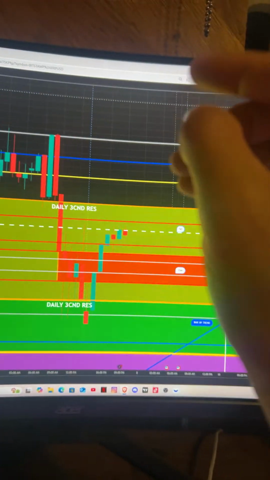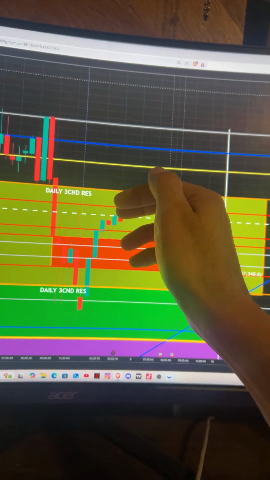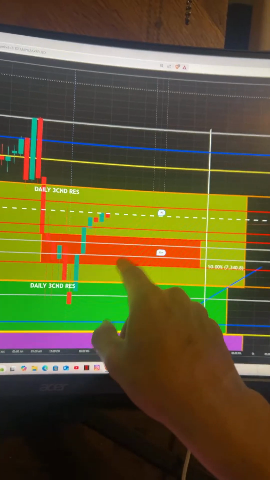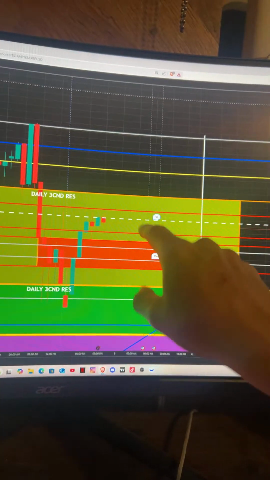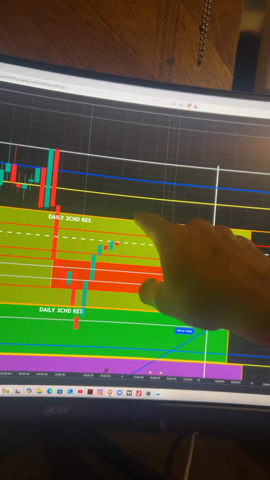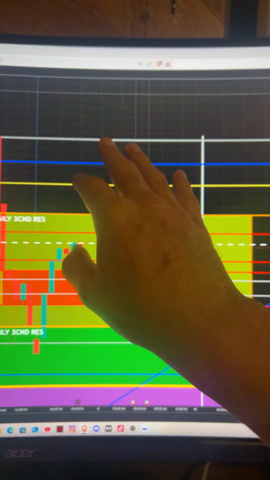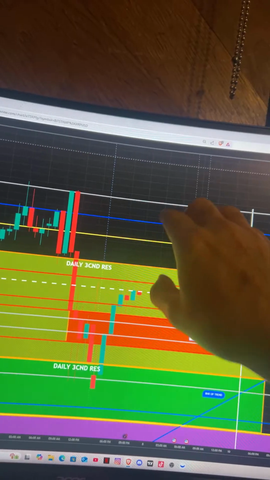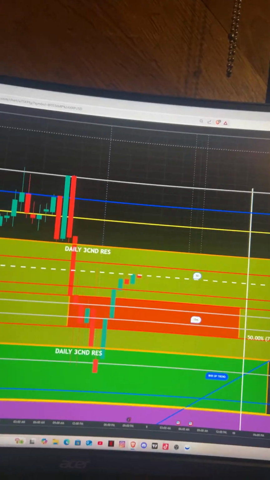7,358. If we reject around 11:45, 12:30, what's going to happen? Europe's going to step in. It's going to start bringing it down here, and we're most likely going to create support in this region. And then at 3 or 4 o'clock, wait for the data again. And if it's good, we're going to push on up from 5:36. The market's going to open at 6:30. Traders get trapped in this zone right here, between 7,391 and 7,367. And then around 7:35, going into 8, we finally break out and continue.